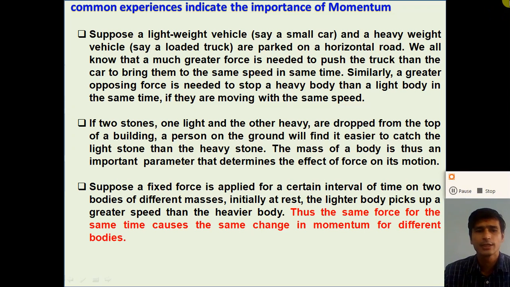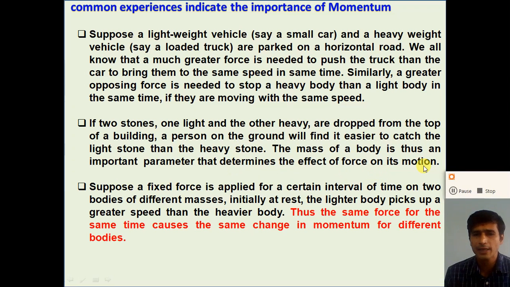Another example is that if two stones, one light and the other heavy, are dropped from the top of a building, a person on the ground will find it easier to catch the light stone compared to the heavy stone. Because the mass of the body is an important parameter that determines the effect of the force on motion.